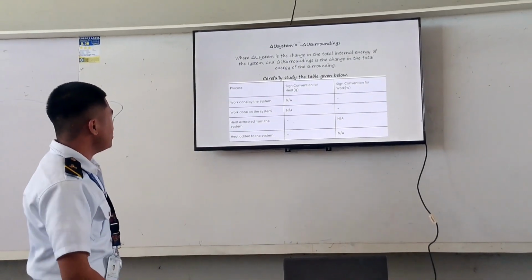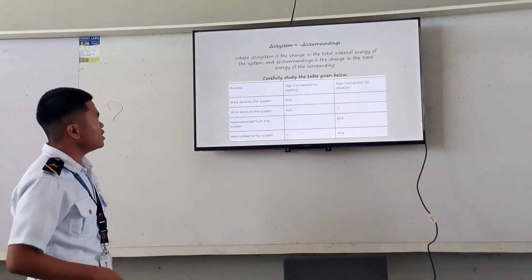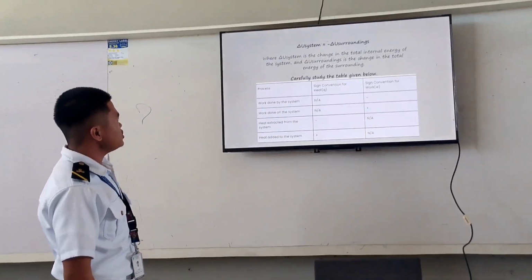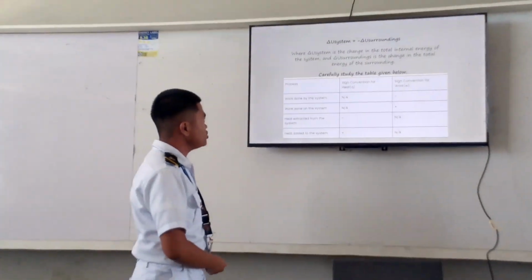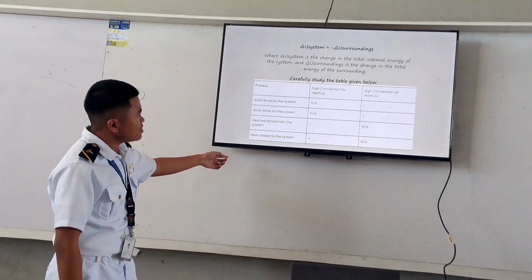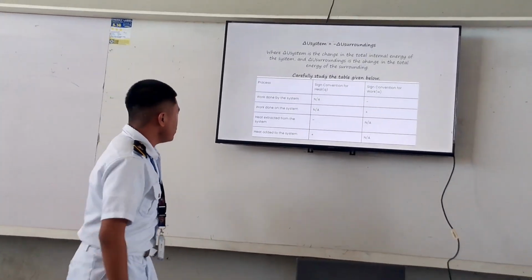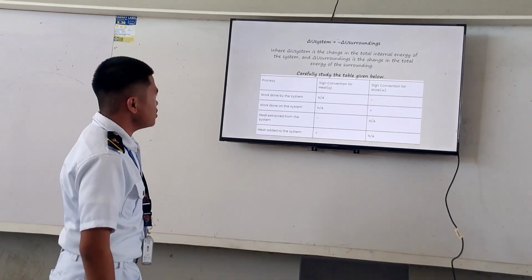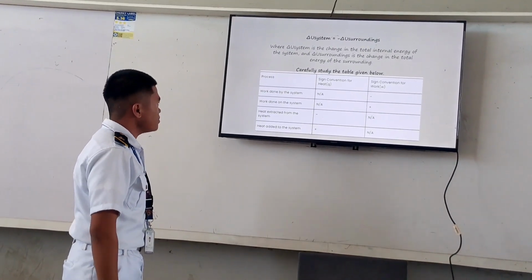We can see in this table the process: work done by the system, the sign convention for work is negative, and work done on the system, the sign convention for work is positive. Process: heat extracted from the system, the sign convention for heat is negative, and heat added to the system, the sign convention for heat is positive.